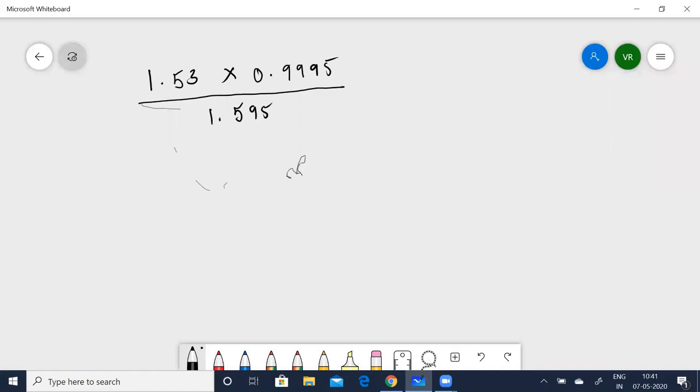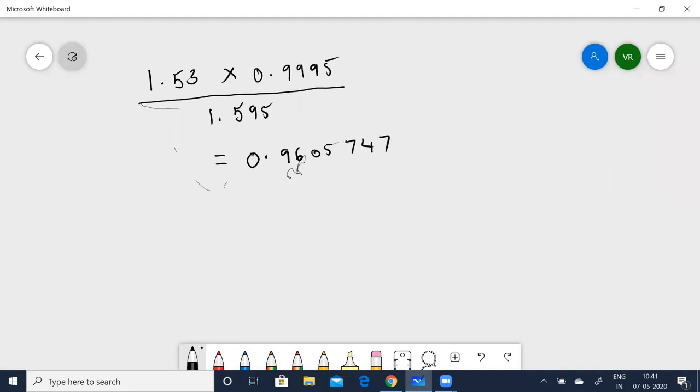So it's given 1.53 times 0.9995 divided by 1.595. Okay. So you can actually use a calculator, I mean, you can calculate, or you can use a calculator and find out. Of course, in the exam you're not allowed to use a calculator. You'll have to multiply and see only, or you can use logarithms instead. So, 0.96057747. This is the answer.